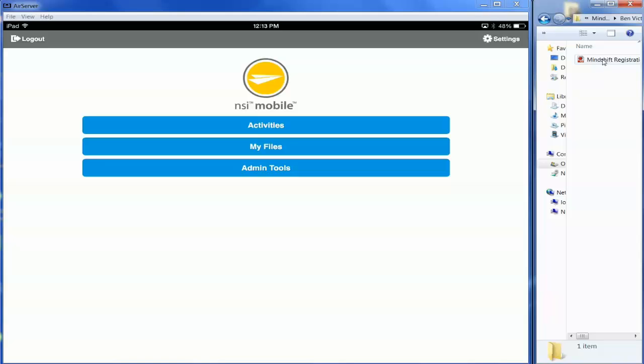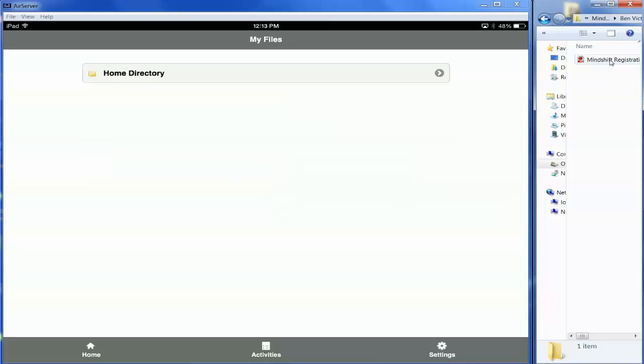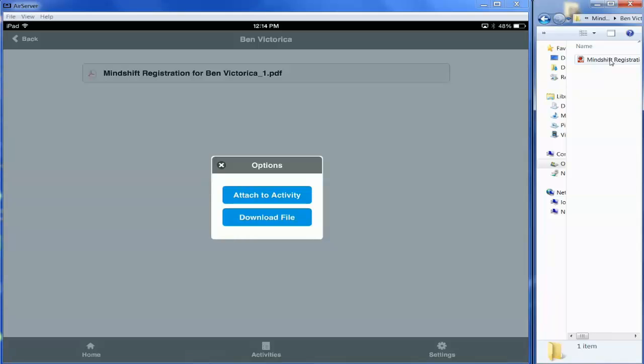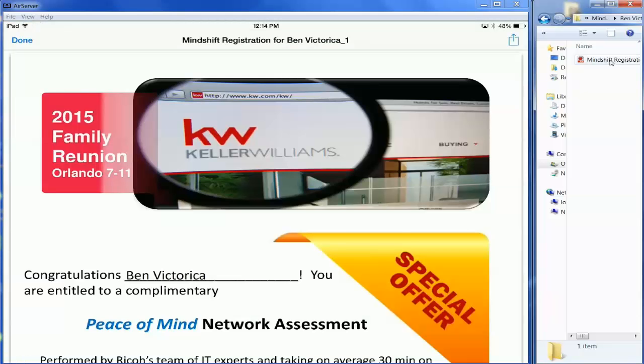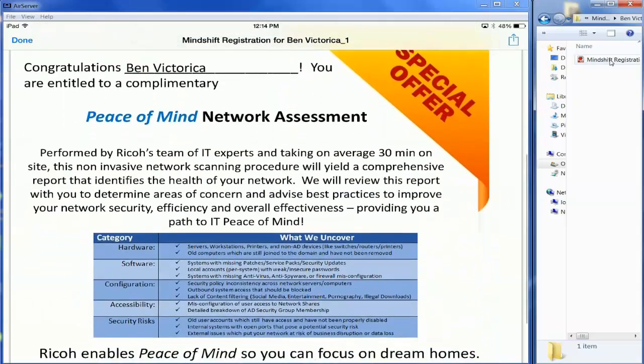In one workflow, we're capturing the information digitally, and then we are printing it off so that they have a copy. I can double click obviously here and look at the PDF, but I want to show you My Files again. I'm able to browse my home directory where I have registrations, and now I have both follow-up and Mindshift. If I select Mindshift, we have it for the person's name. We have a PDF that we created that I can select download file and show them on my iPad that we've taken the information, their name, overlaid it onto a special offer so that they can get an assessment.